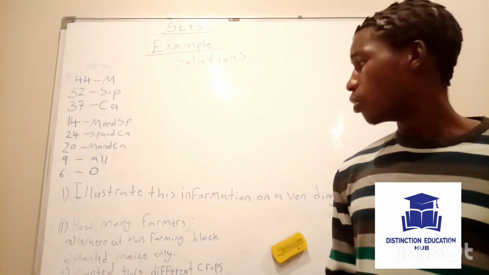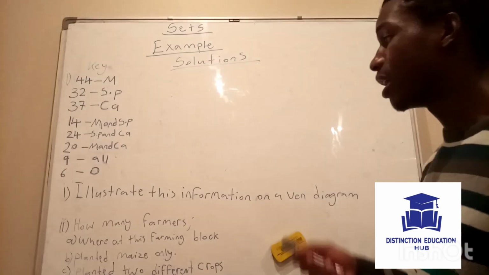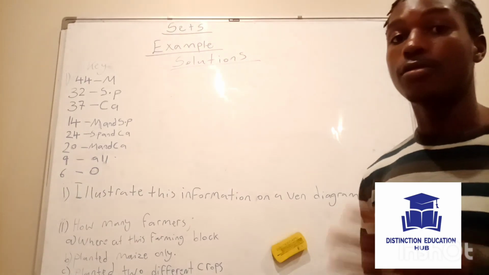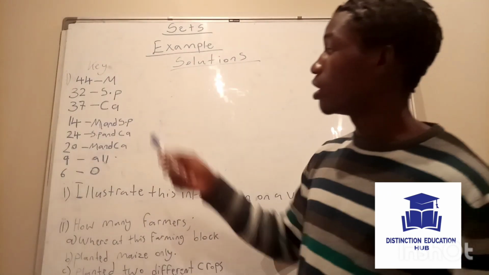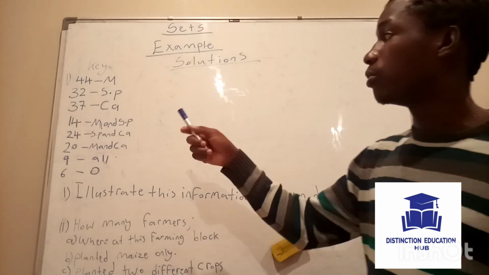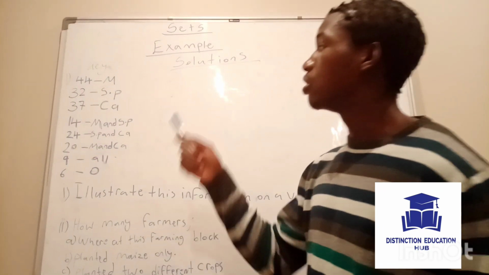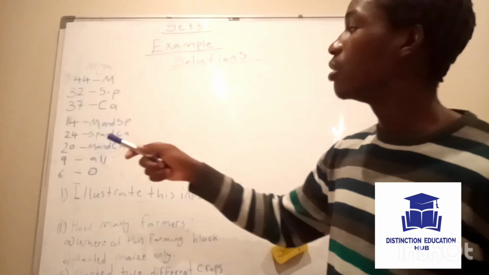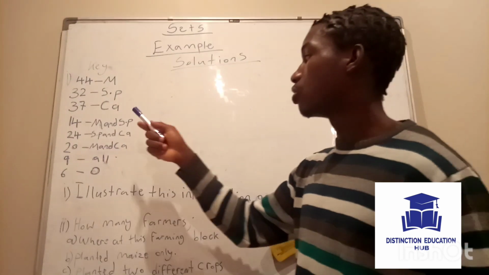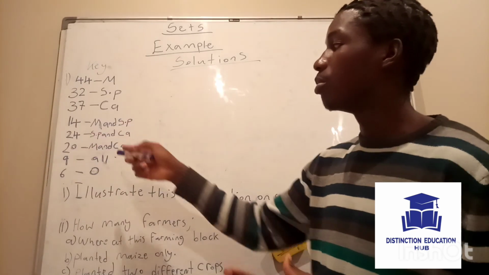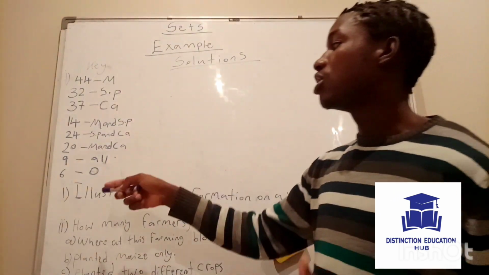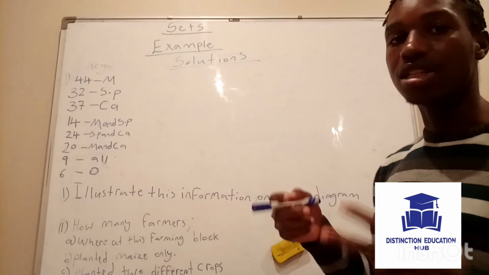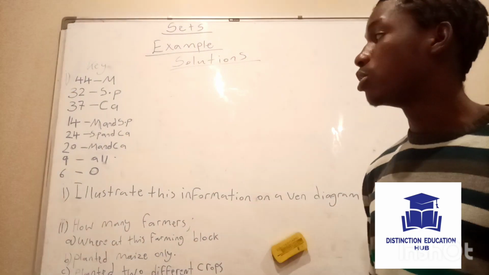Okay, so the first question, they're asking us to illustrate the information that they gave us in a Venn diagram. So this right here is our key. So 44 planted maize, 32 planted sweet potatoes, 37 planted cassava, 14 planted maize and sweet potatoes, 24 planted sweet potatoes and cassava, 20 planted maize and cassava, 9 planted all, and 6 never planted any of the crops.